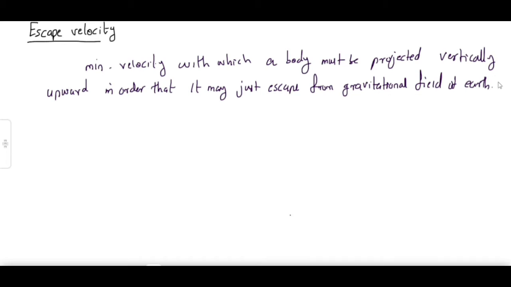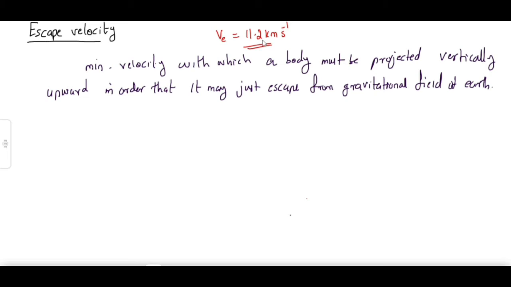But when you send a body in such a way that it will never come back to the Earth's surface again, that minimum velocity is called what? Escape velocity. Do you know what is the escape velocity from the Earth's surface? The escape velocity of any object from the Earth's surface, the value VE, is equal to 11.2 kilometer per second.